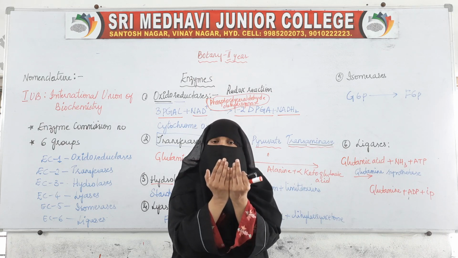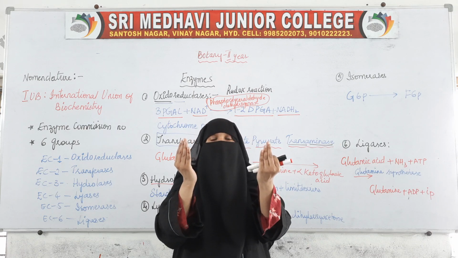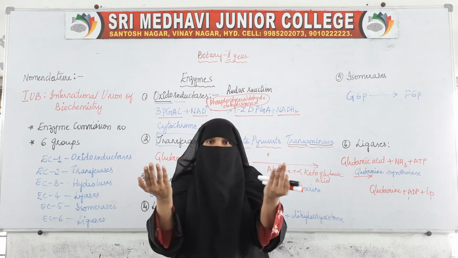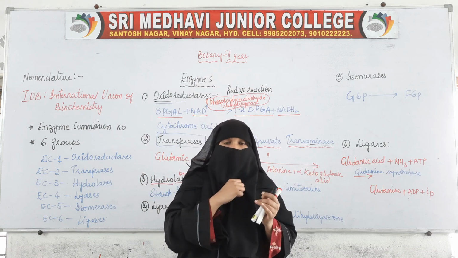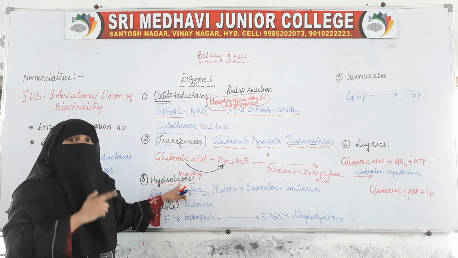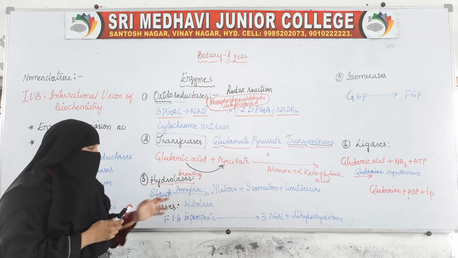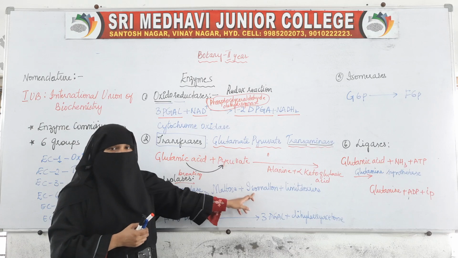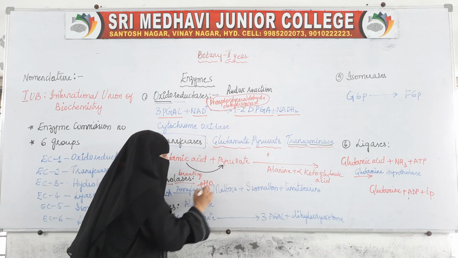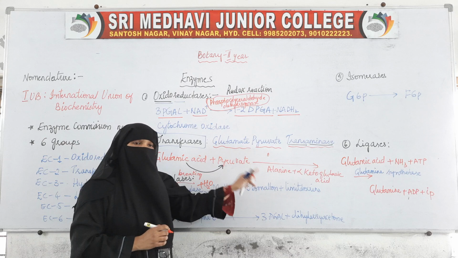It was joined by the removal of a water molecule. Now how can we separate? By adding the water molecule. If we add the water molecule, this bigger molecule will be broken down into smaller molecules. So here these hydrolases will add water, okay, and break the bond, changing these bigger molecules into smaller molecules. So amylase with the help of water will break down starch, a bigger molecule, into smaller molecules.